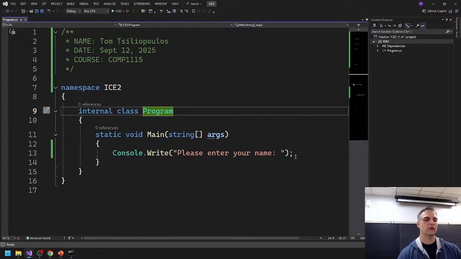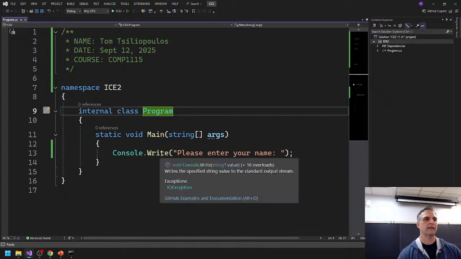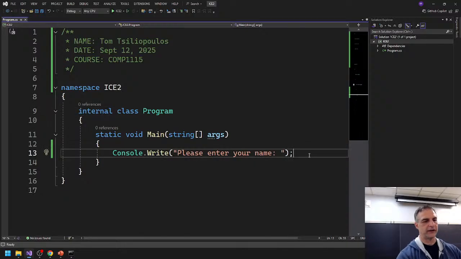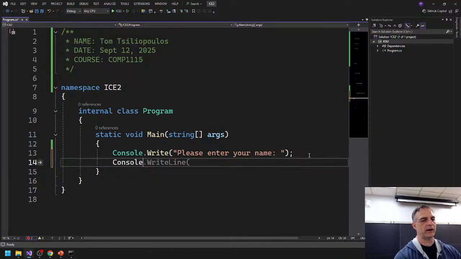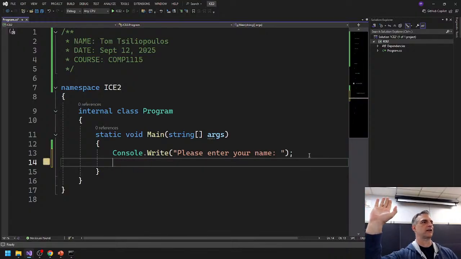So, console write is like console write line, but you know what write line does? If I do the same thing, if I do a console write line, console write line automatically includes that \n, goes to the next line. That's what it does. It makes your statement and goes to the next line. Console write doesn't go to the next line. It stays there. It just prints it out and doesn't go to the next line at all. So console write is like console write line without the \n. That's what it is, okay?